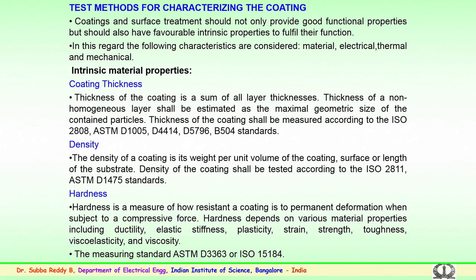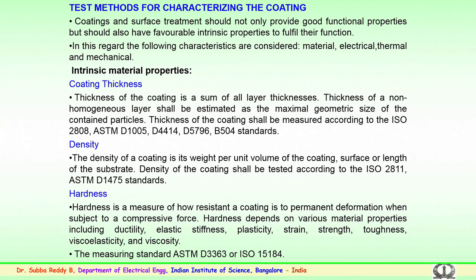the surface. The second is the density of the coating. This is again how much density, that is weight per unit volume of the coating, on the surface of this length of the substrate. Again, the density of the coating is tested in accordance with ISO standard 2811 and ASTM standards. So, here it mentions the density of the coating to be made.